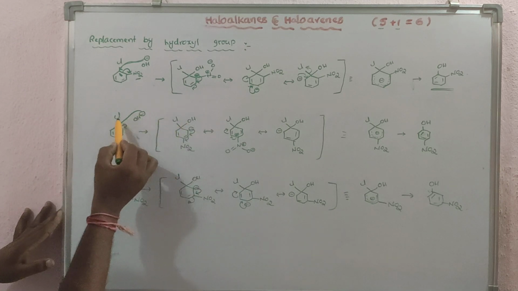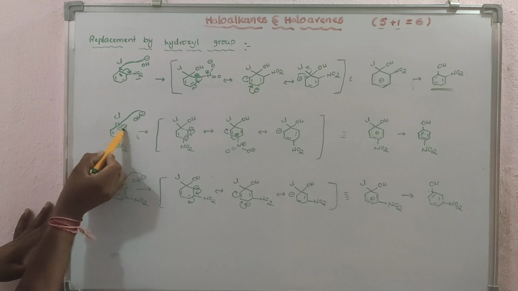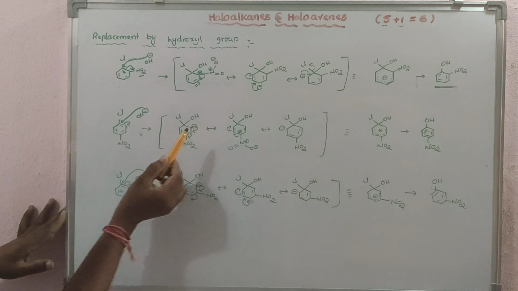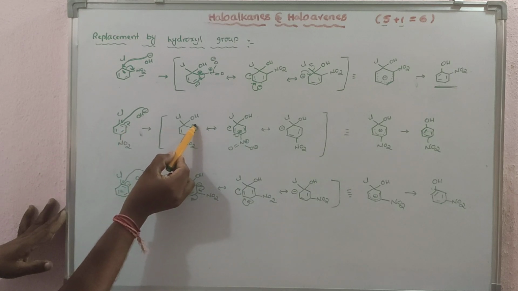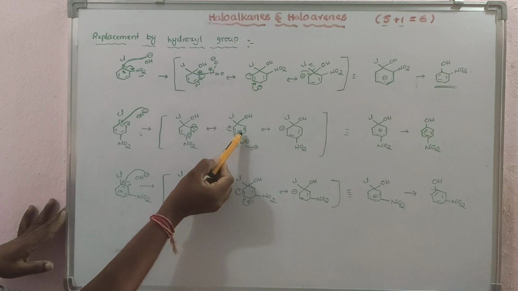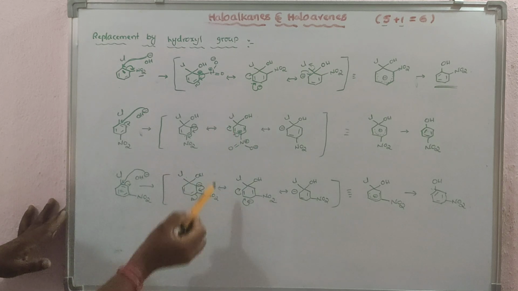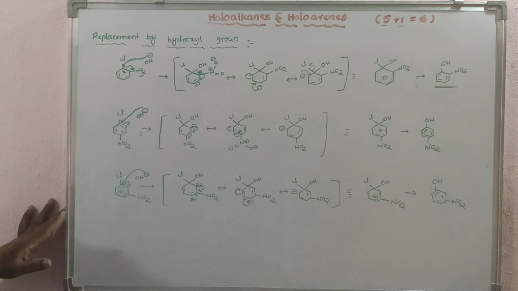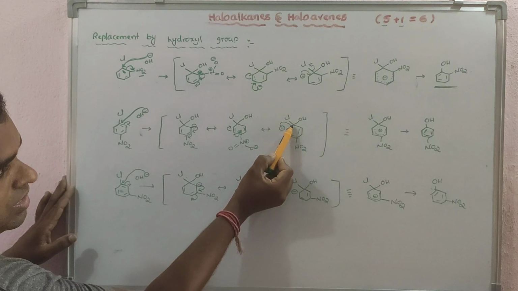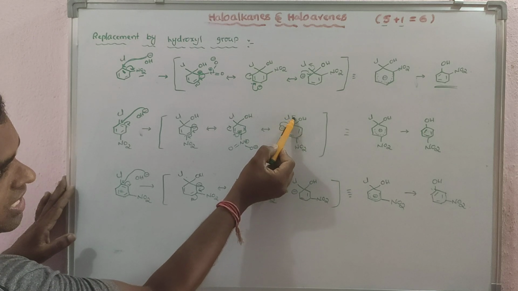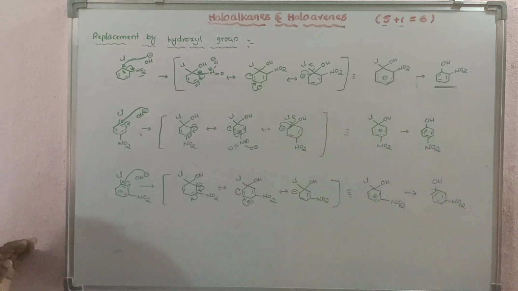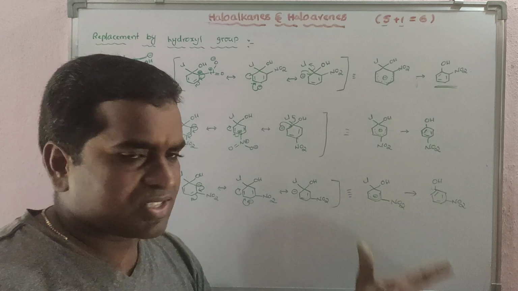Same, OH minus attacks here, this bond pair of electrons shifts towards this carbon, and this carbon gets the negative charge. Again this negative charge and double bond are in conjugation, this pair of electrons comes here, this bond pair of electrons comes towards this carbon, and the NO2 attached carbon has the negative charge. Again there will be conjugation involved in the resonance. Clear? Then again this negative charge pair of electrons comes here, a double bond will form, and Cl minus will be removed. Finally Cl is removed, and you have the double bond and NO2. This is the resonance hybrid. For NO2 also the resonating structures are the same.